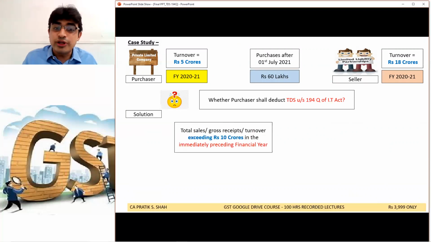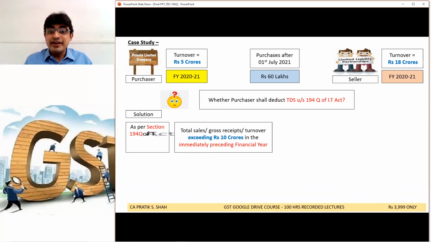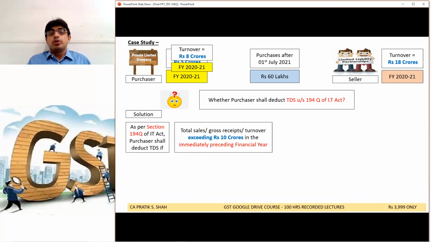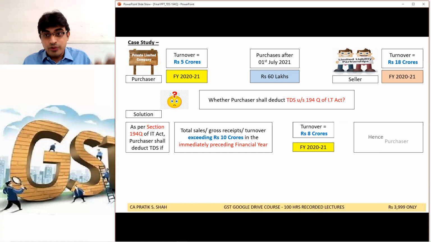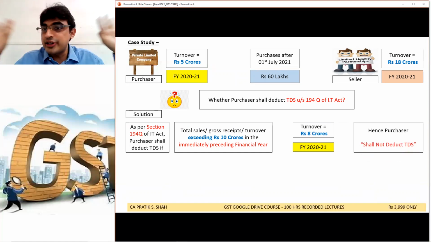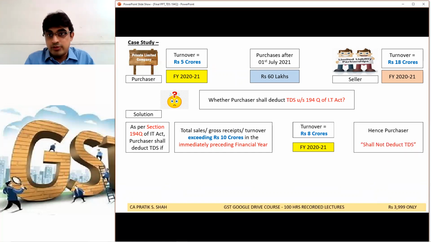Total sales is below 10 crore of the company, right? So as per 194Q, the purchaser shall not deduct TDS. 194Q is not applicable. But do you remember TCS? Yes, one year earlier there was TCS.